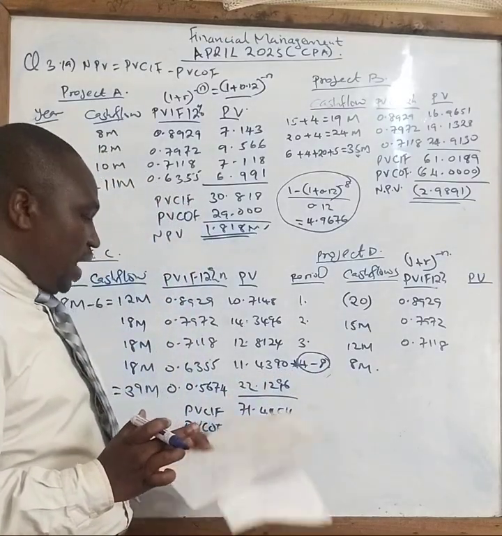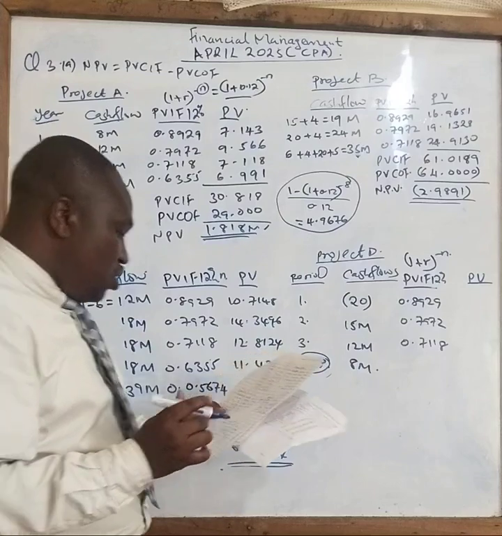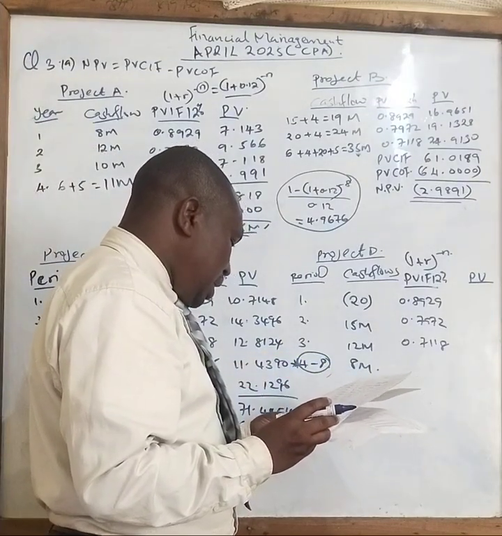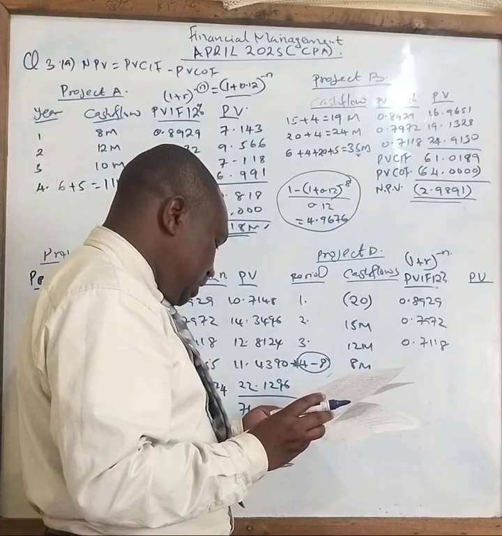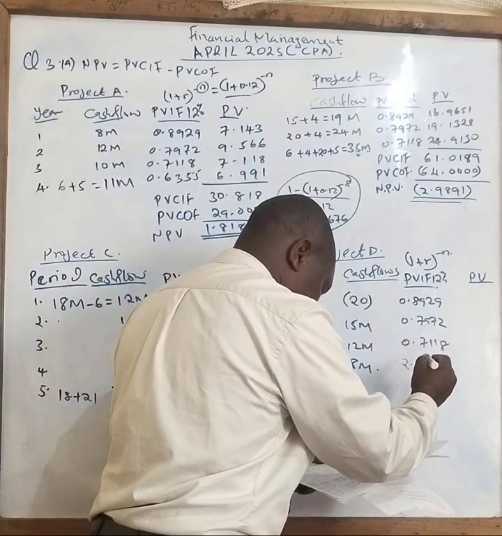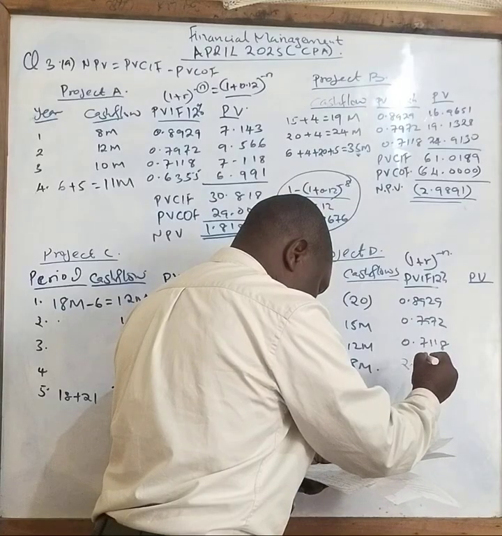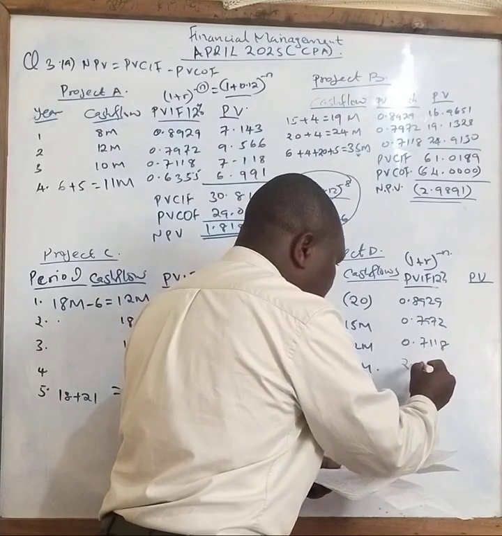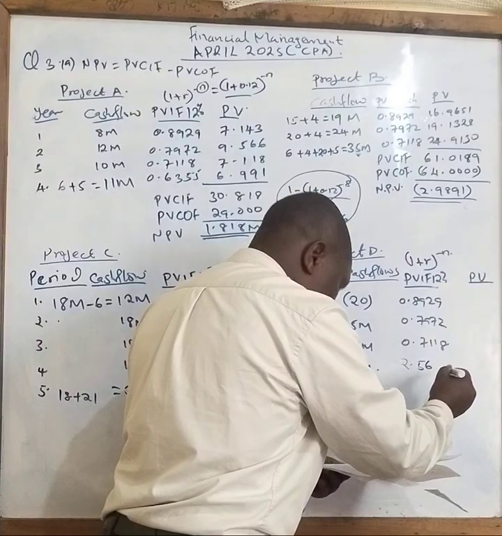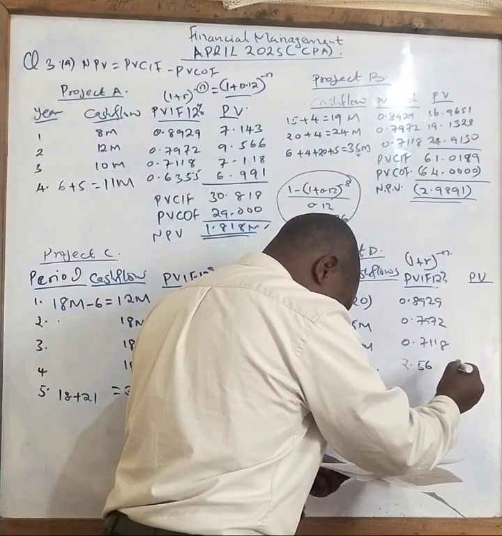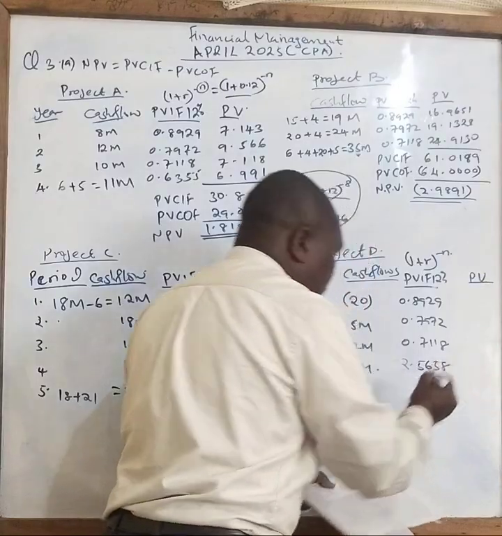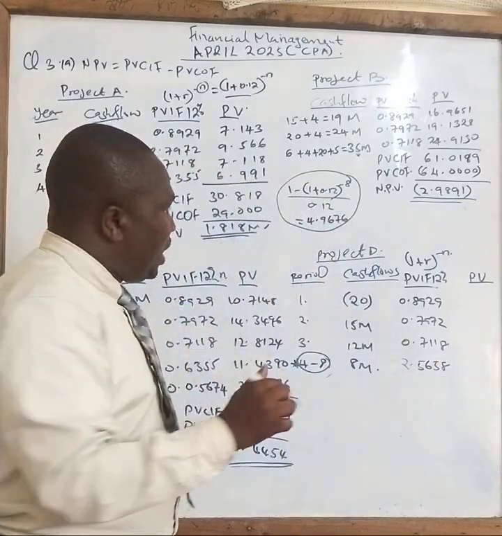So if you work out that information carefully like that, you are supposed to get something to do with project D. You get something like 2.568.